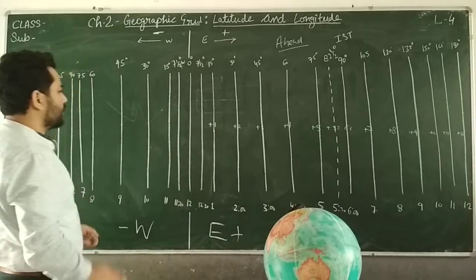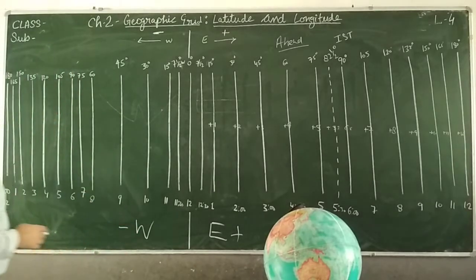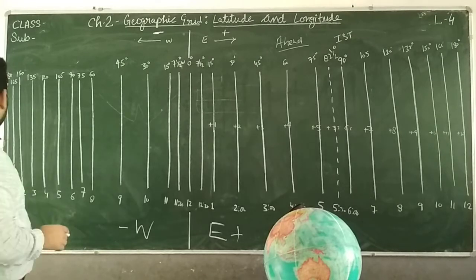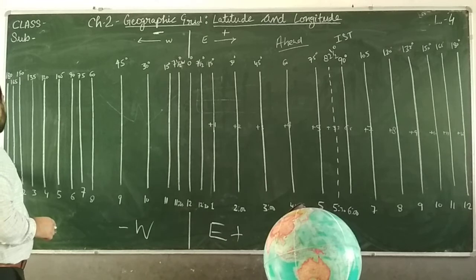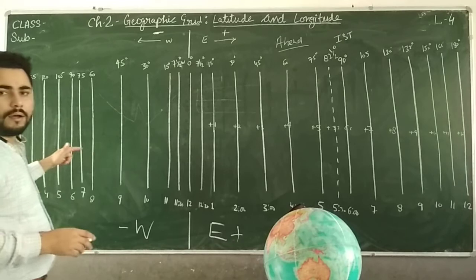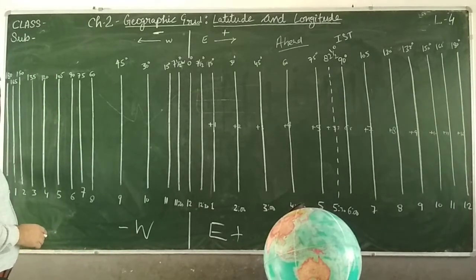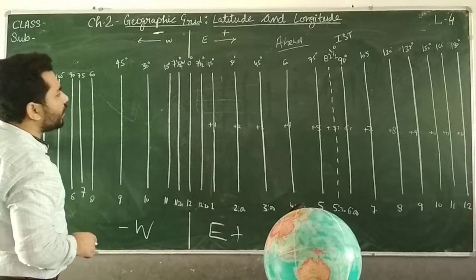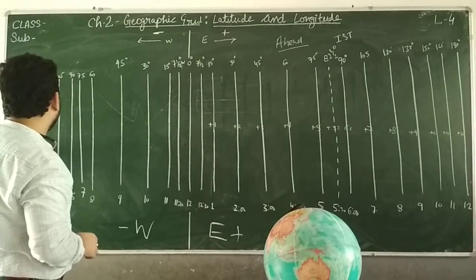Suppose Anshra is in New York, somewhere here, and you call her and ask what is the time in New York.